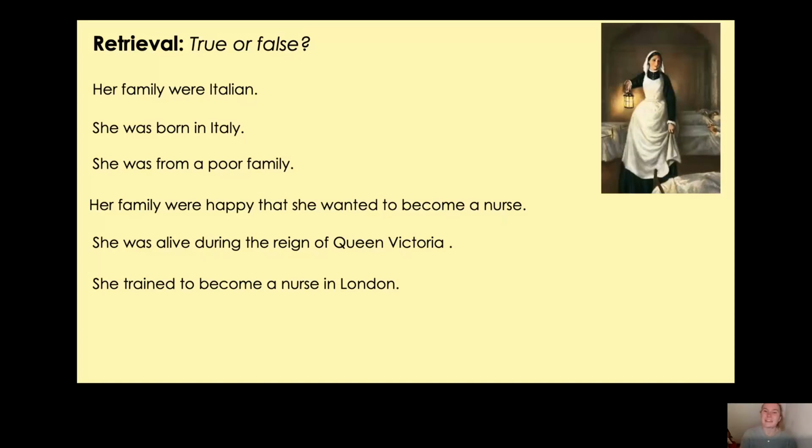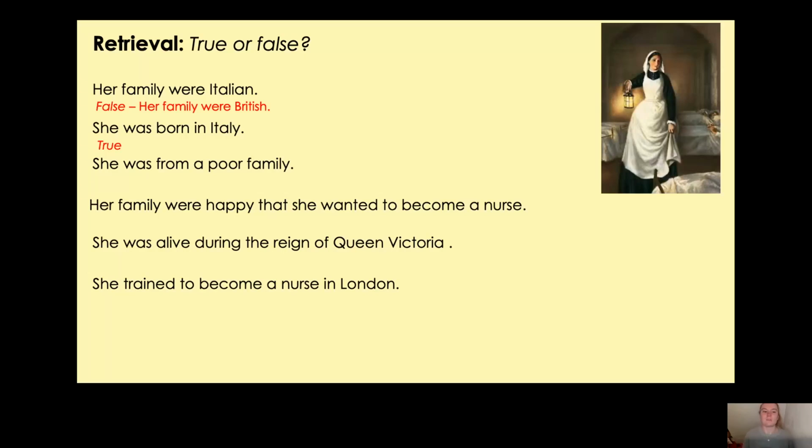Okay, Year 2, let's see how much you remembered from last lesson. So the first one, her family were Italian. Now, were her family Italian? No, they weren't. They were British, so that one's false. The next one, she was born in Italy. Was she born in Italy? Yes, she was. Well done. Can you remember the city in Italy that she was born in? Yes, that's right. She was born in Florence, and that's how she got her name. And do you remember when we looked at the map? Italy was the country that looked like a boot, that was in the shape of a boot.